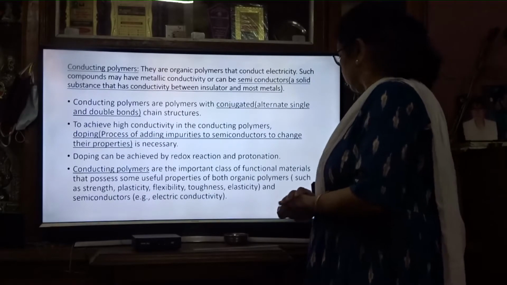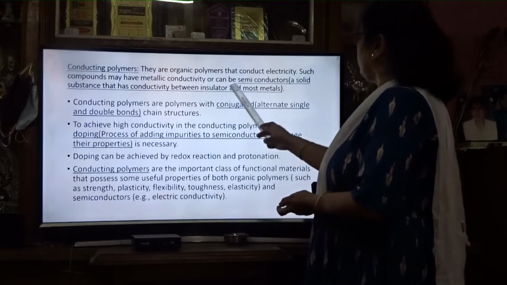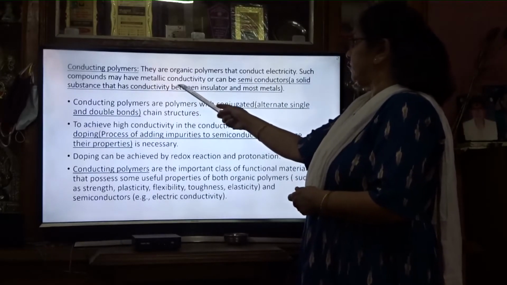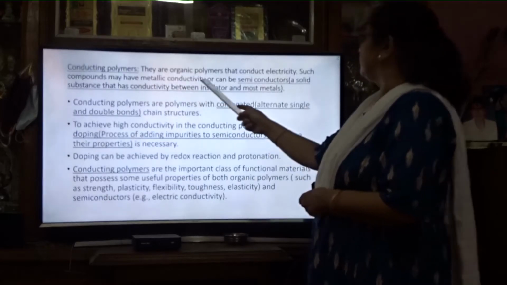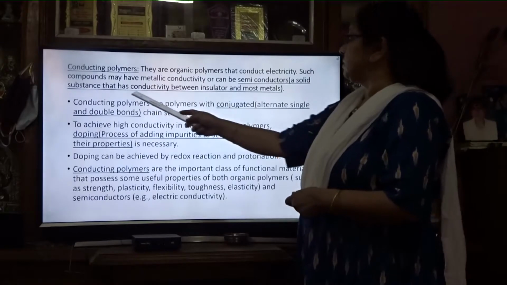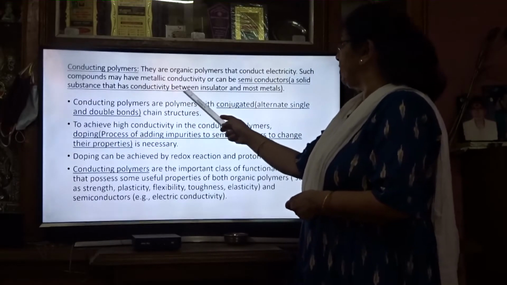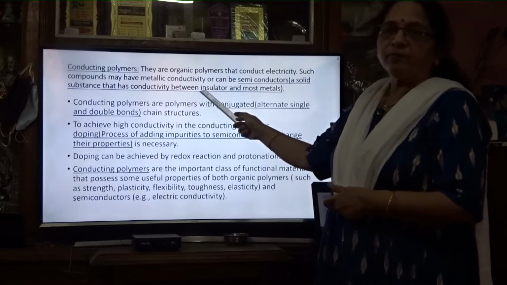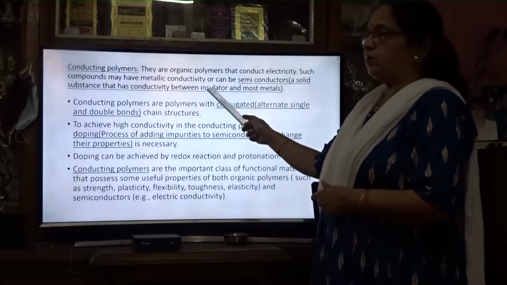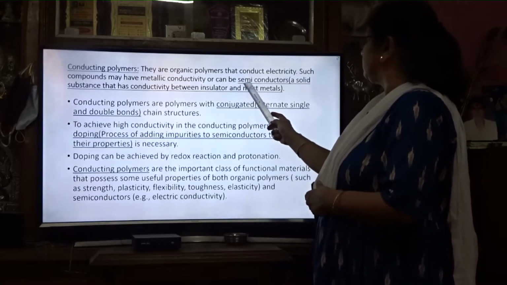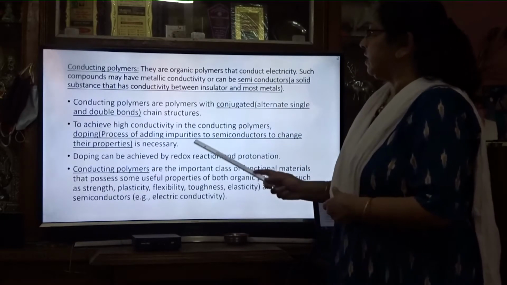Conducting polymers are organic polymers that conduct electricity. Such compounds may have metallic conductivity, conductivity like metals, or can be semiconductors. What are semiconductors? A solid substance that has conductivity between an insulator and most metals. Insulators are those which do not conduct electricity. So substances with conductivity between insulators and metals are known as semiconductors.